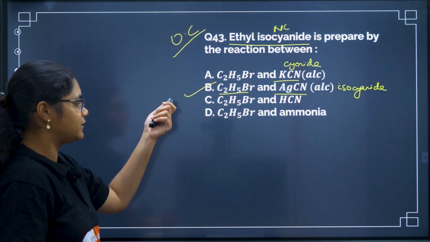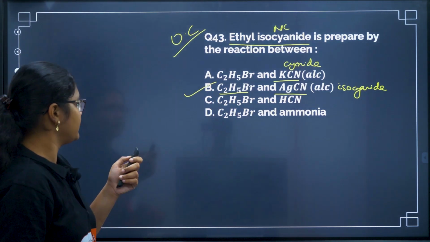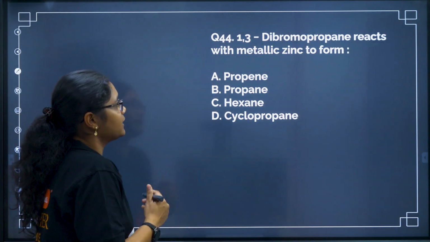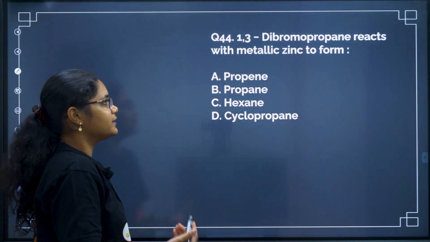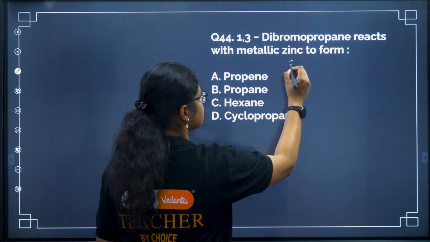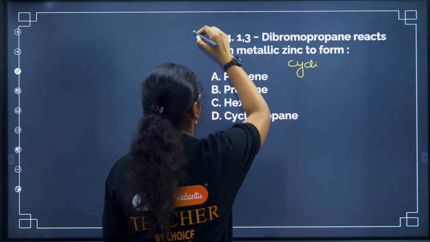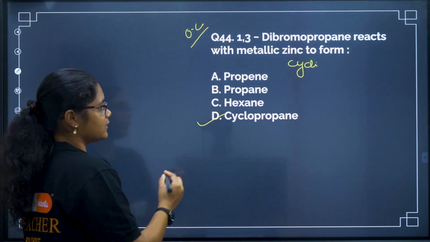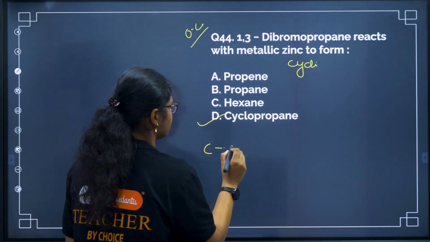This is a direct reaction-based question. Okay, next one: 1,3-dibromopropane reacts with metallic zinc to form what? This is a cyclization reaction. Again, organic chemistry. So your answer will be cyclopropane, right? If you don't know, write down this reaction so you can remember it.